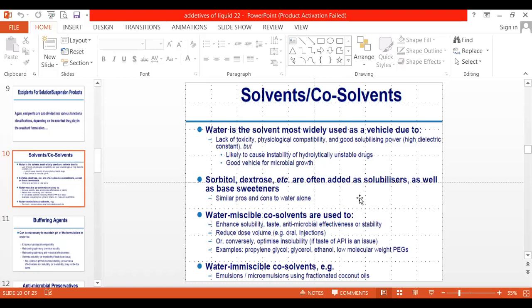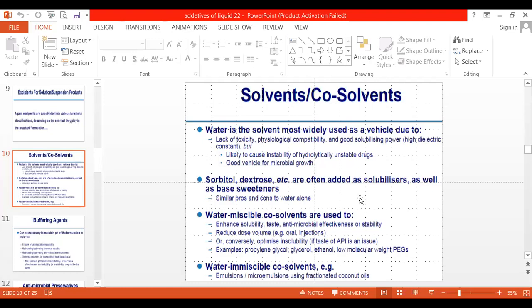To increase the solubility of your drug in the main solvent, first of all we dissolve the drug in a particular solvent, like ethanol. First we dissolve it in that solvent, and then we incorporate that solution into the main vehicle. So here alcohol is acting as a co-solvent. Many times we use many vehicles as co-solvents in most dosage forms.